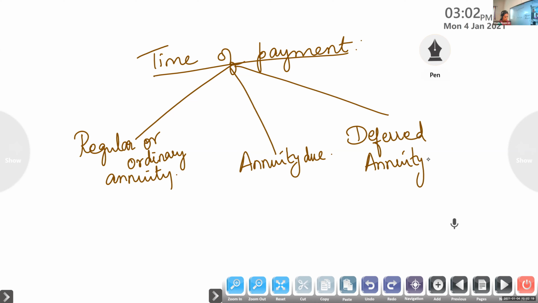Write down: it is an annuity in which payments are made at the end of each payment period.